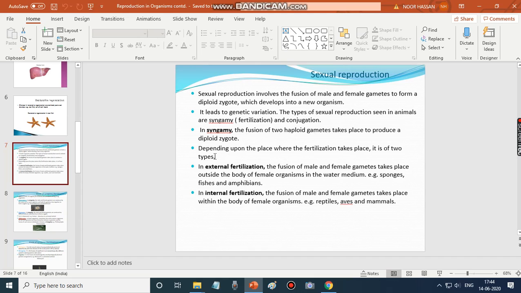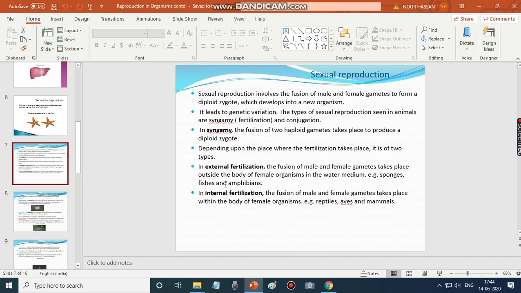In syngamy, what happens is the fusion of two haploid gametes to produce a diploid zygote. Depending upon the place where the fertilization takes place, it is again of two types: external fertilization and internal fertilization. External, you can understand, is the fusion of male and female gametes outside the body of the female organism, in the water medium.